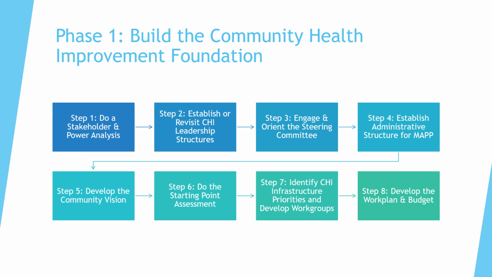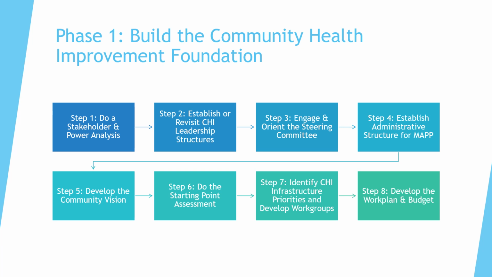Phase 1 is where you build the foundation for your community health improvement work. Think of this phase as setting the table, gathering the right people, establishing trust, and defining the process together. It begins with forming a core team. This should include staff from your health department, but also community partners, leaders from hospitals, schools, social services, and ideally, representatives from the populations you most want to serve.